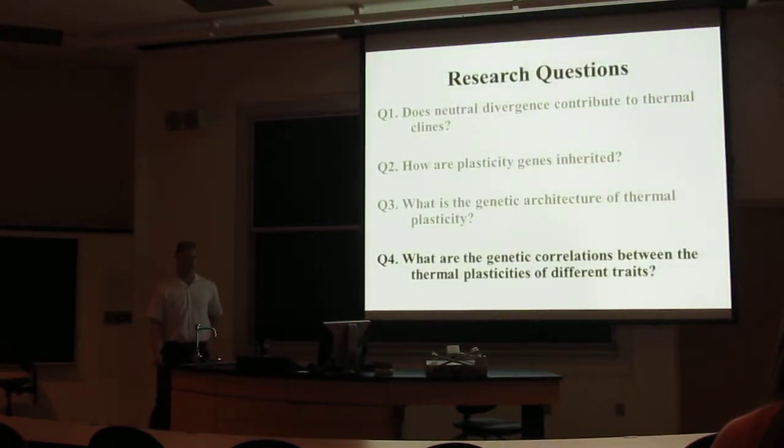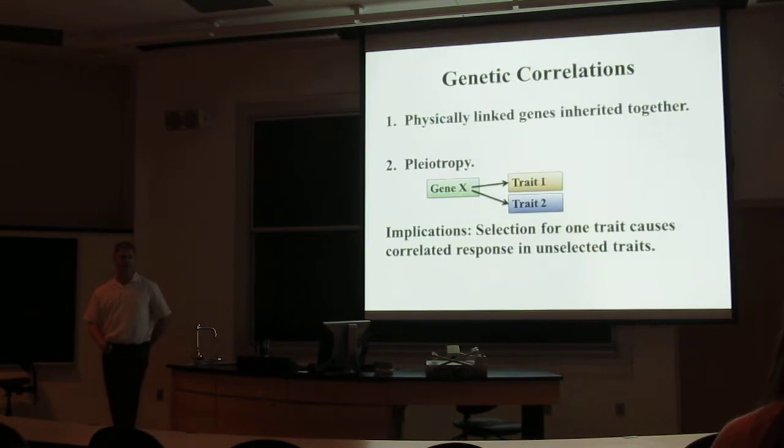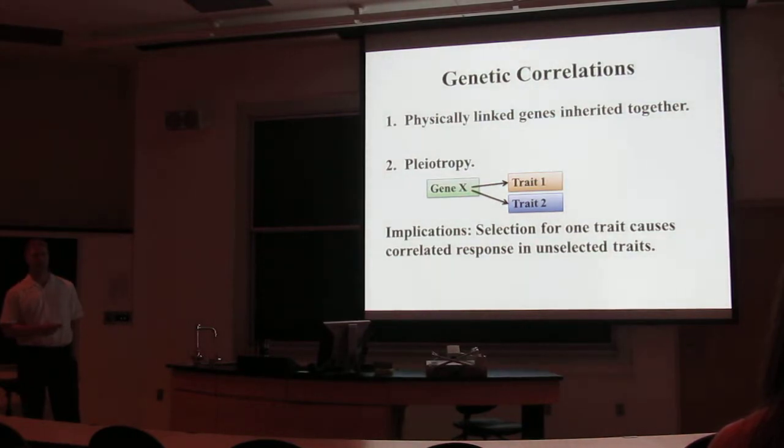And my fourth research question is, what are the genetic correlations between the thermal plasticities of different traits? Genetic correlations can arise due to physical linkage between genes causing them to be inherited together, or by pleiotropy, in which one gene influences multiple traits.